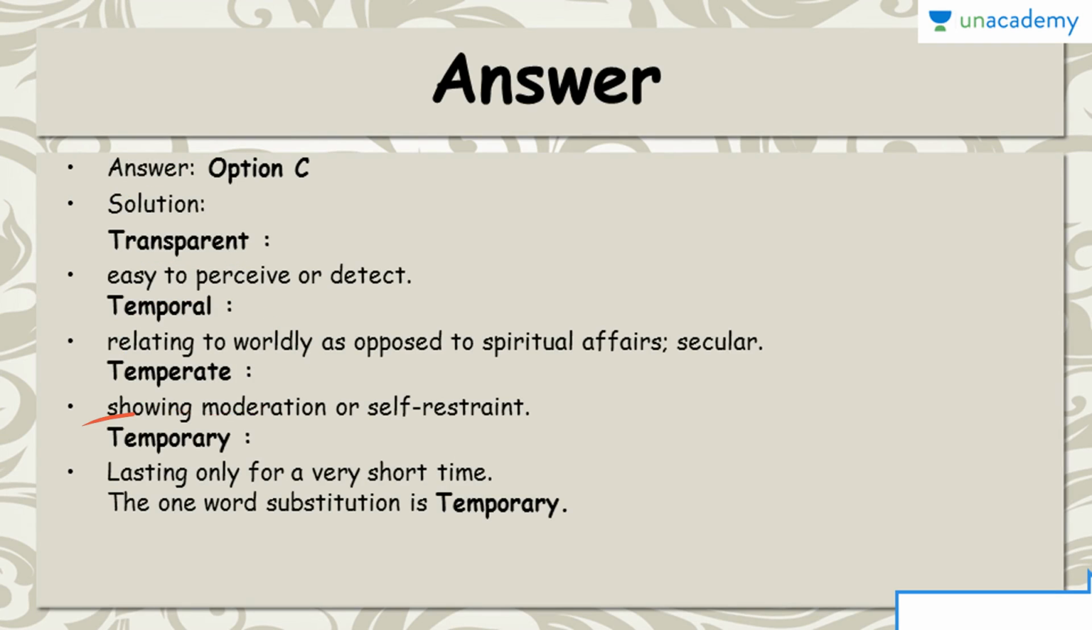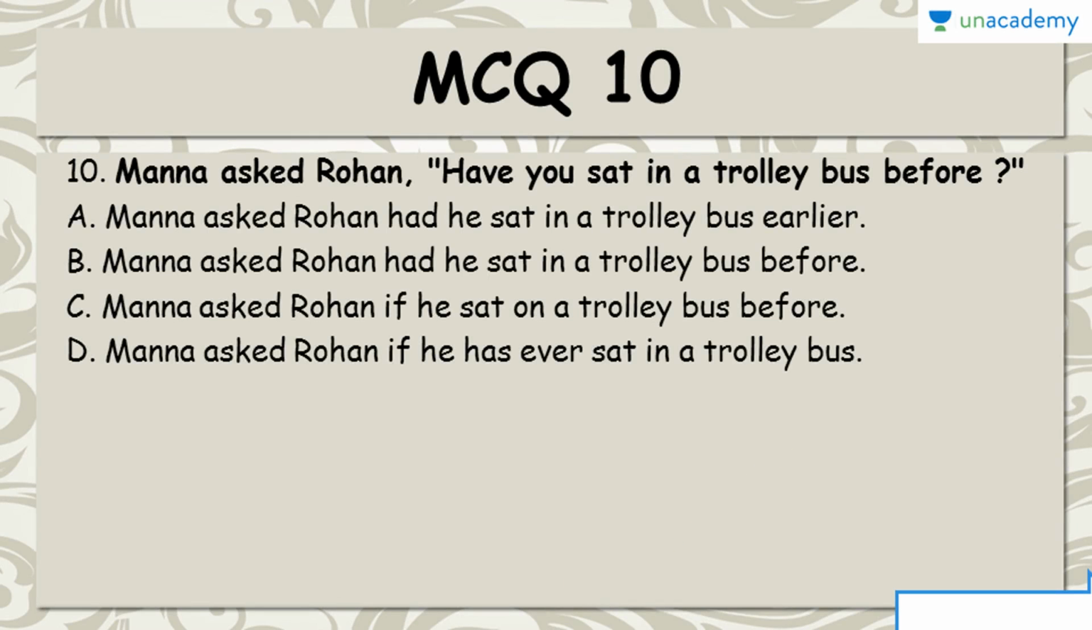Temperate means something which has moderation or self-control, self-restraint. Temporary is something which lasts for a very short time. Therefore, temporary is the correct answer.